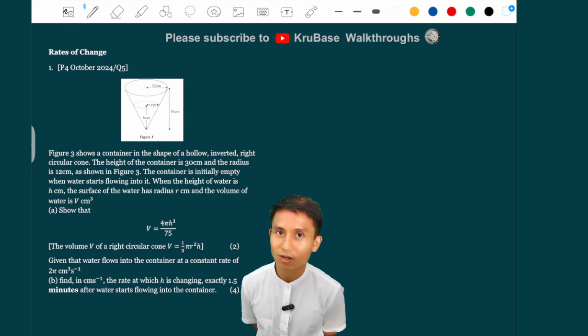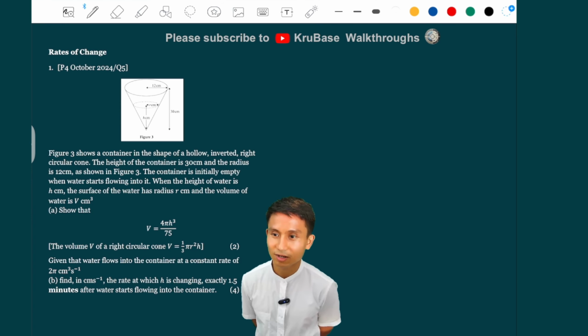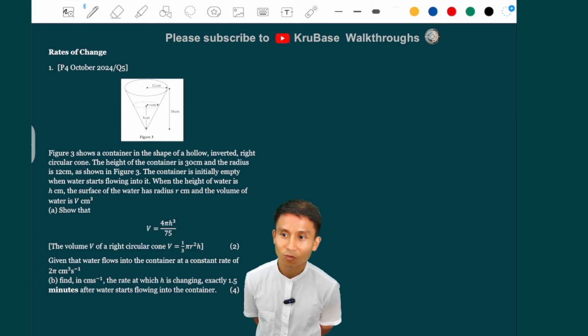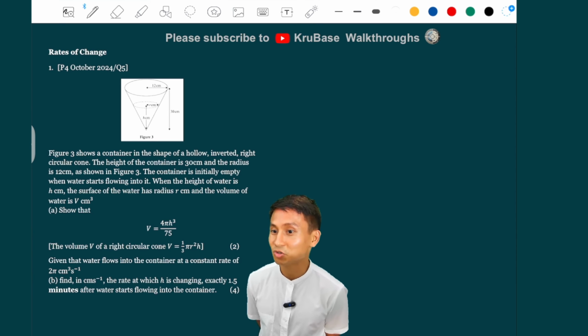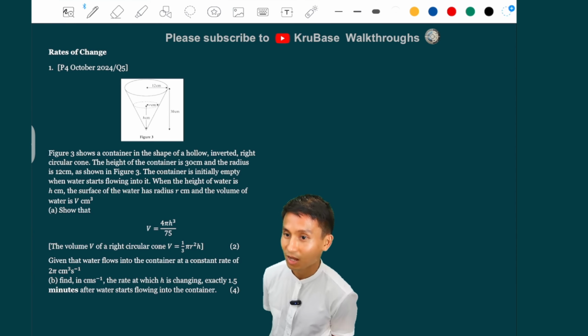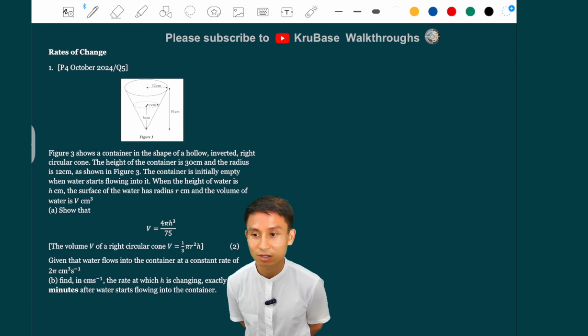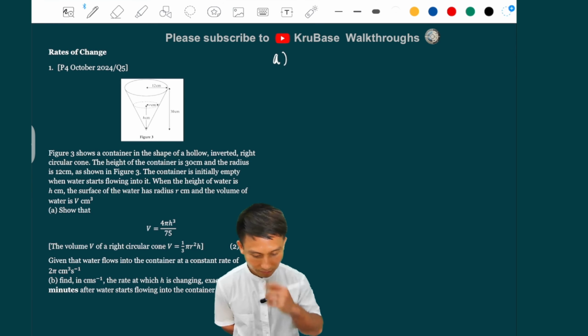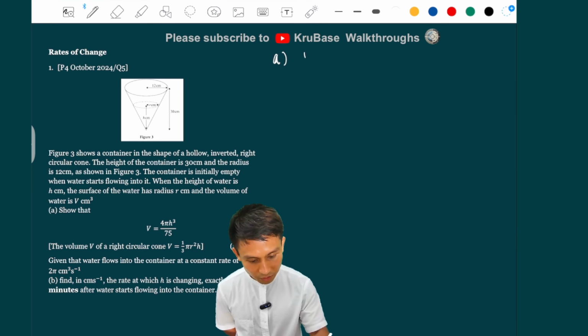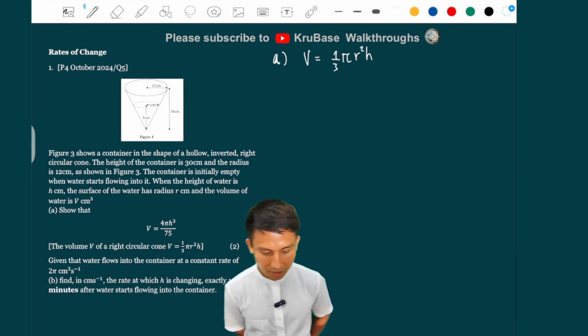Well, where does the r go? You take the observation there. Where does the r go? Well, it is telling you that maybe you need to eliminate the r, or make r in terms of h and then substitute back into the formula. And we are talking about the formula of the right circular cone there. So part A for number 1, because we use v equals 1/3 pi r squared h.